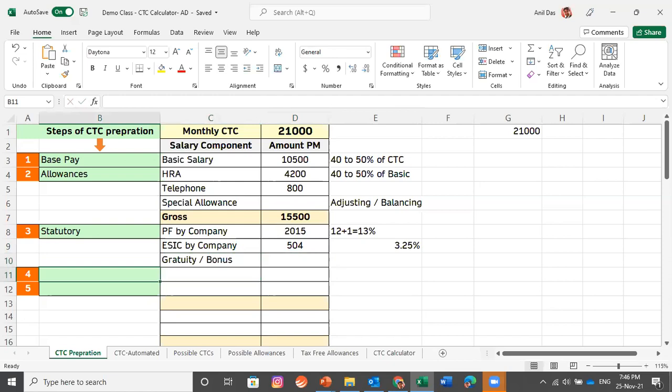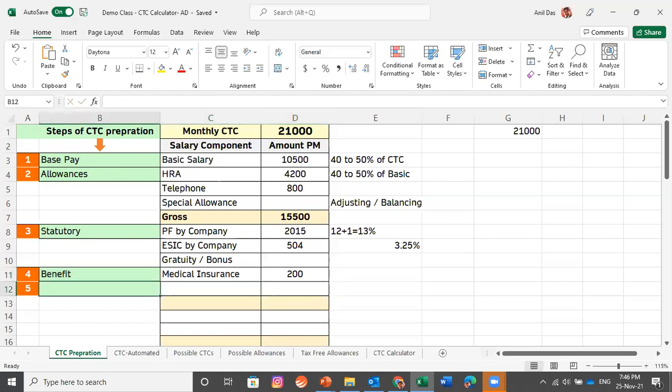In the fourth step, we have seen that the cost of benefits can be added if your company is providing any benefit to the employees, and if you want to add the cost of that, you can do that. Let's assume that the company is providing medical insurance to the person, and for which the company is spending 200 rupees every month. So you can add the cost of this. And we are done with the fourth step also.